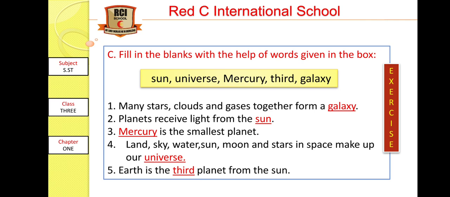Now fourth: land, sky, water, sun, moon, and stars in the space make up our universe. They all together make the universe. Now the last question in fill in the blanks. Earth is the blank planet from the sun, and the option is third. Earth is the third planet from the sun.